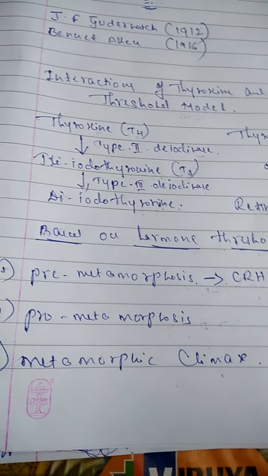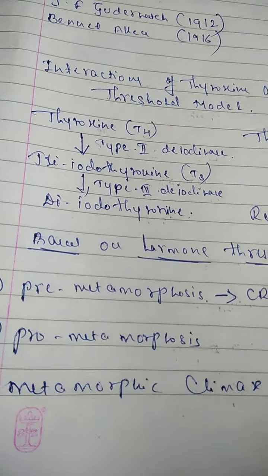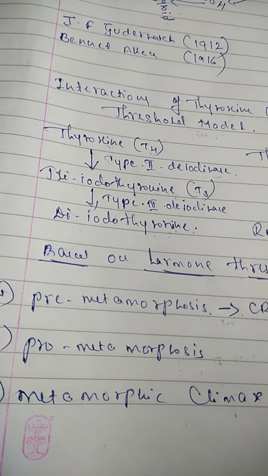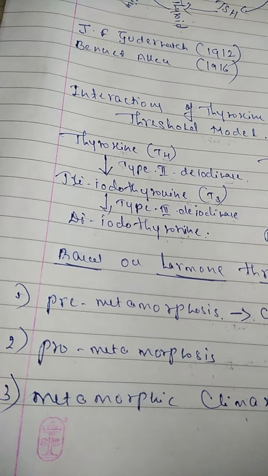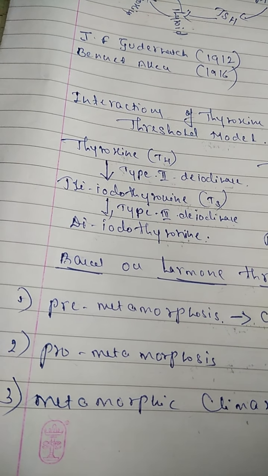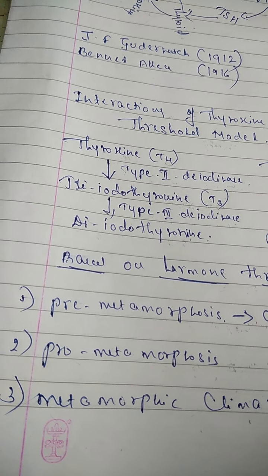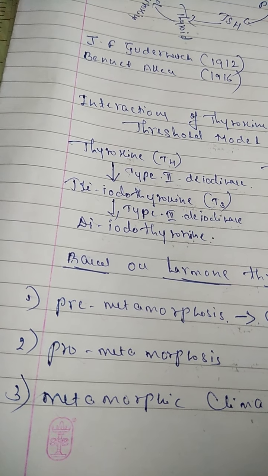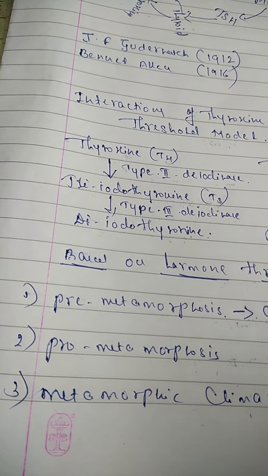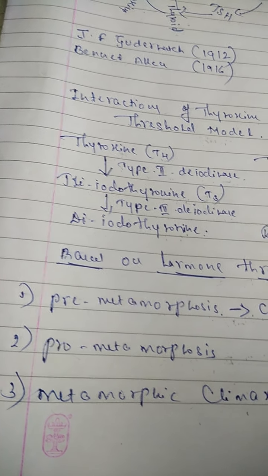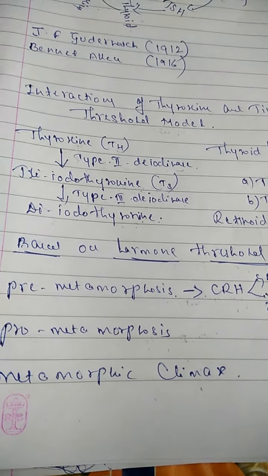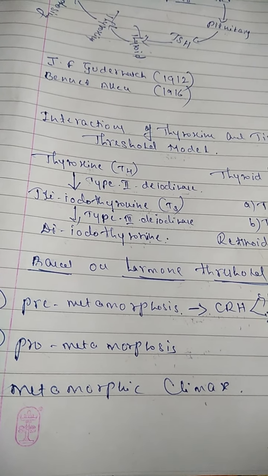Now come to the last one, the metamorphic climax. In the metamorphic climax, the frog's brain downregulates metamorphosis once the climax has been reached. In this case, T3 in the anterior pituitary gland inhibits the transcription of the thyrotropin gene, and thus initiates the negative feedback loop. Metamorphic climax initiates the negative feedback loop.